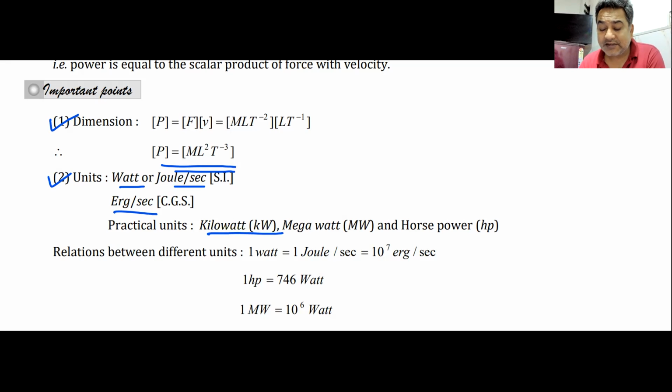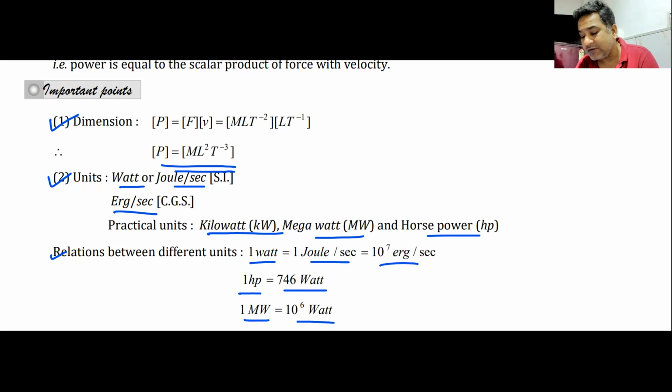Some practical units are kilowatt, megawatt, and horsepower. You must have heard about horsepower. Relation between different units: 1 watt is 1 joule per second, which is 10 raised to the power 7 ergs per second. 1 horsepower is 746 watt, and 1 megawatt is 10 raised to the power 6 watt. You all know it. Just note it down.